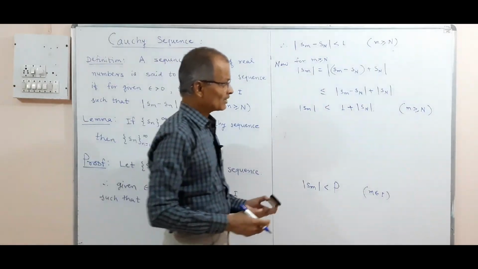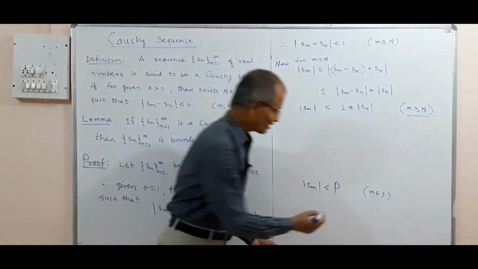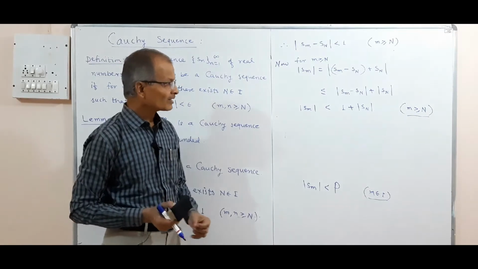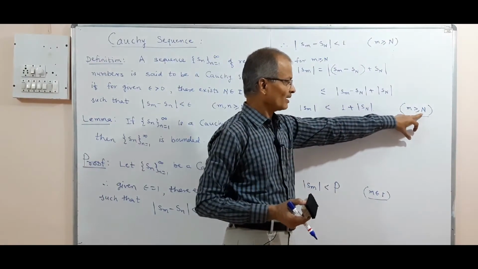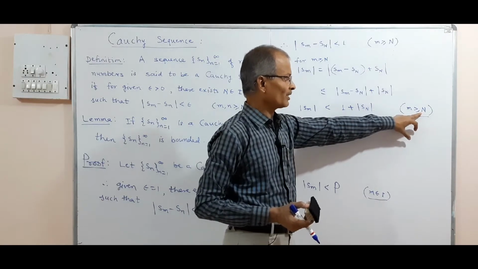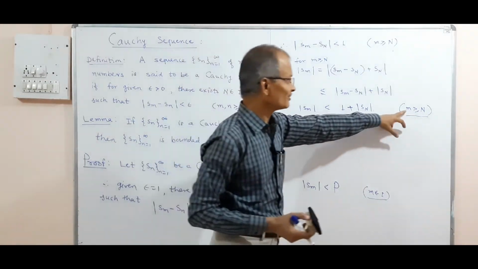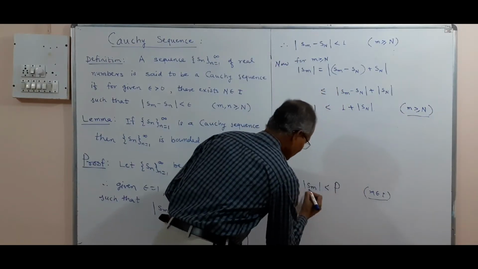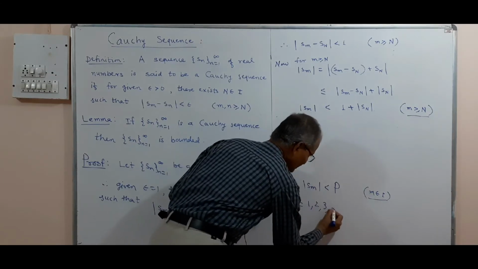But this happens for m greater than or equal to N, and we want m belongs to I for all m. So what are the exceptions here? This is true for m greater than or equal to capital N, and the remaining terms we have to consider separately. Here m takes values 1, 2, 3 and so on.